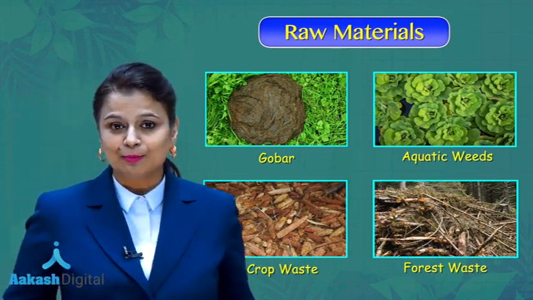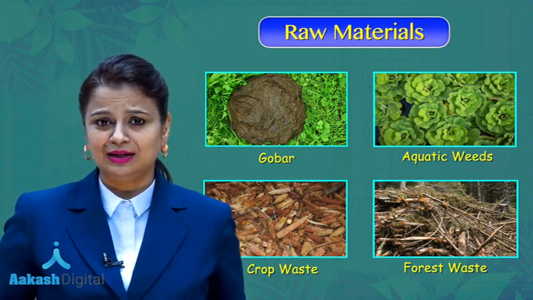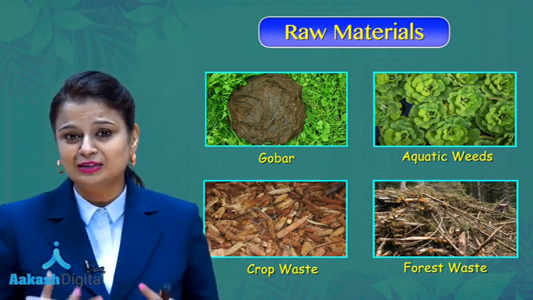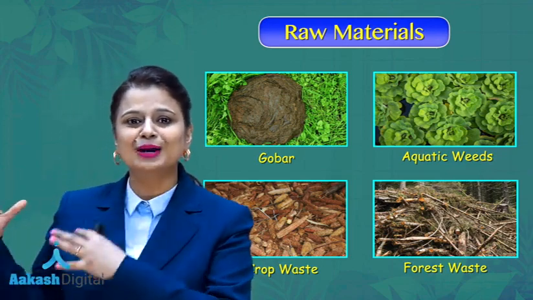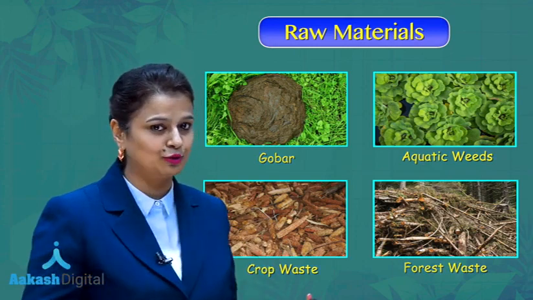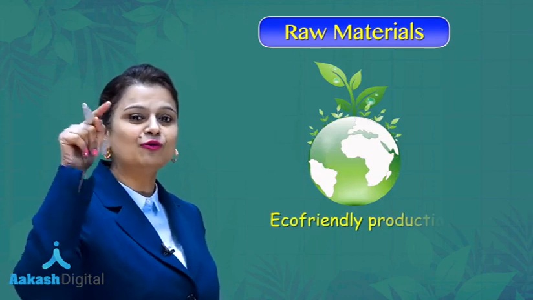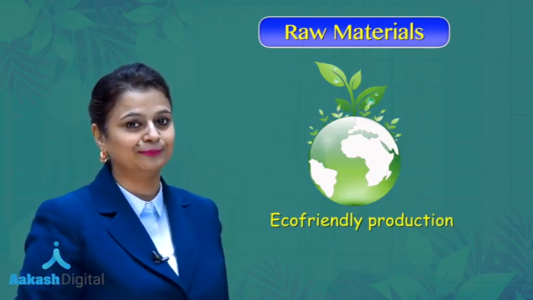It means biogas generation will use waste. Yes, usage of waste will be there for the production of biogas. So biogas production will consume waste. That's why you are going to say that biogas production is an eco-friendly method of production.